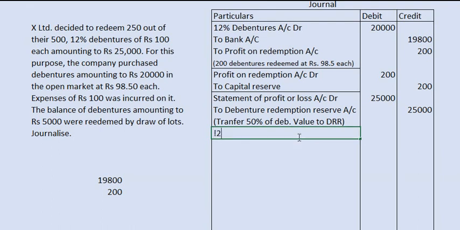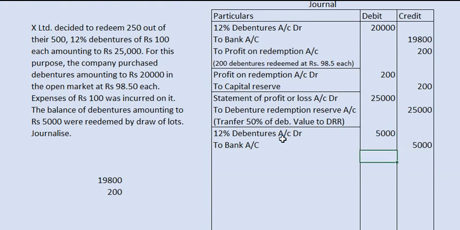So 12% debentures account debit, to bank account, 5,000. That means 50 debentures redeemed.